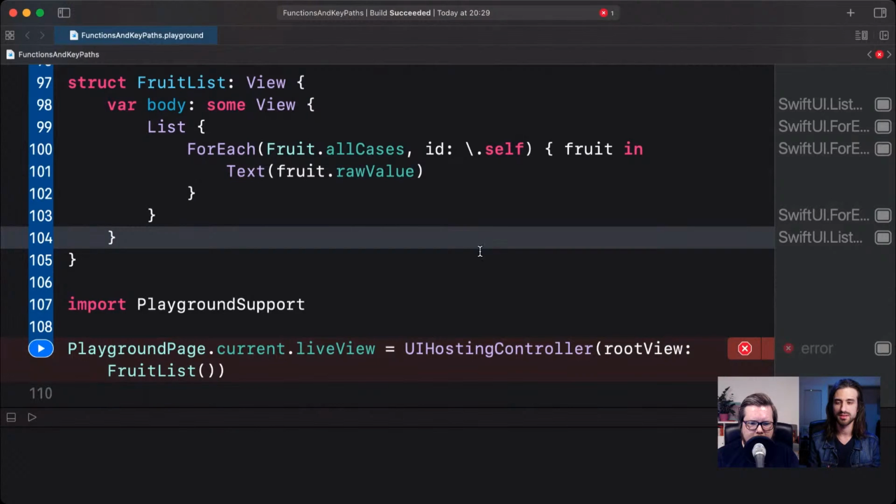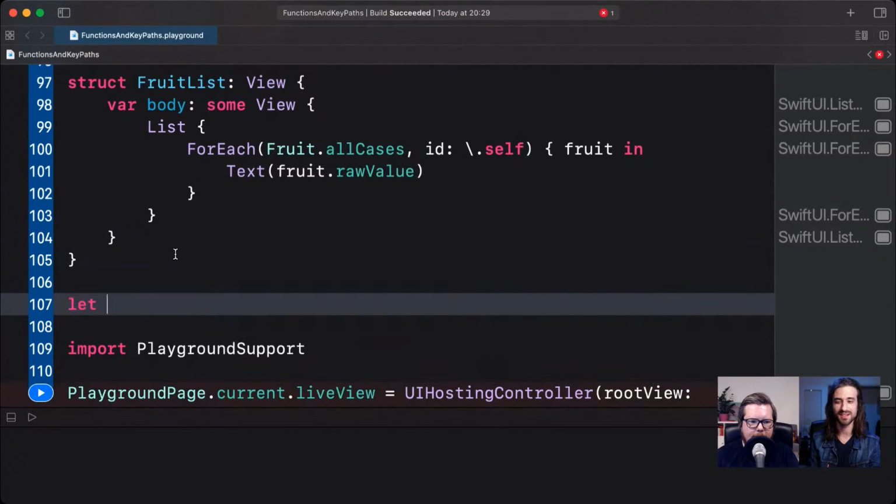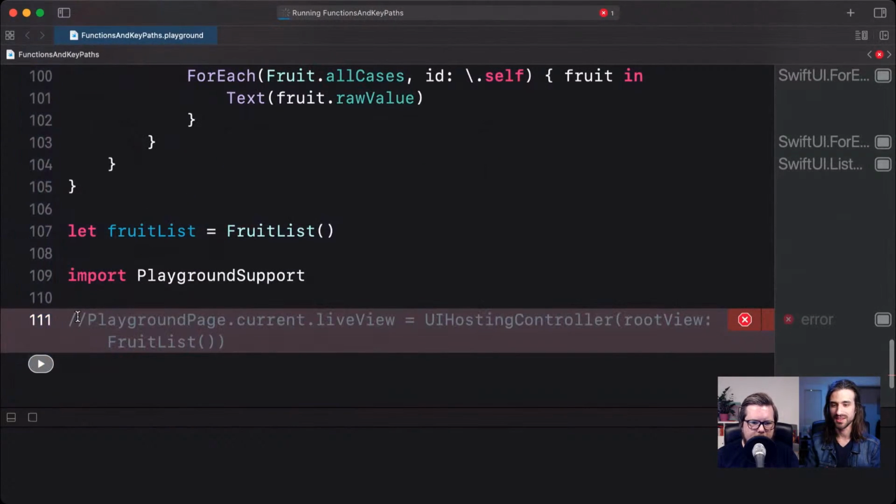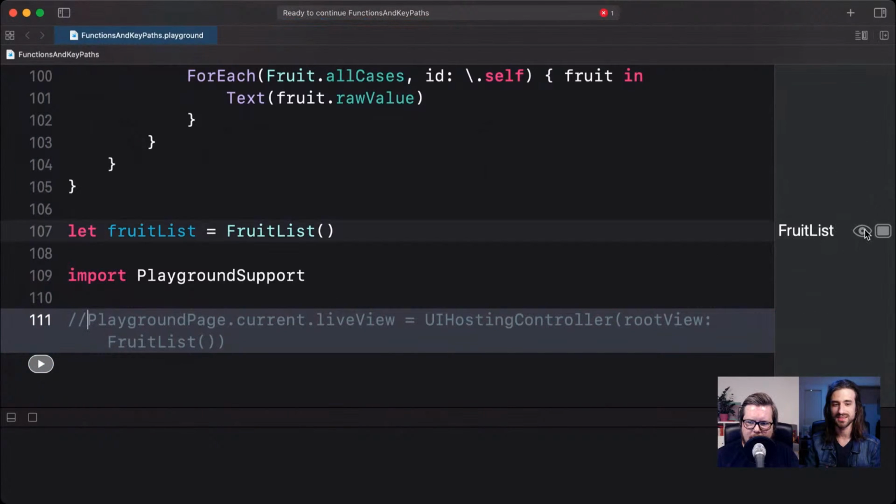Yeah, but how would you display it in a playground without the live view? You use the button like when you want to display the content of an array, for instance. Maybe I'm getting ahead of myself. We will see. Yes. Okay. I think I have used it. Okay, let's see.